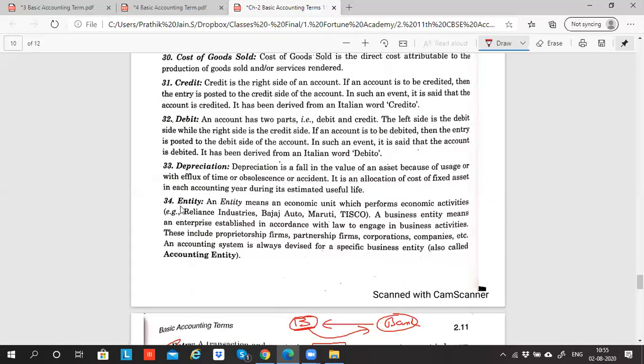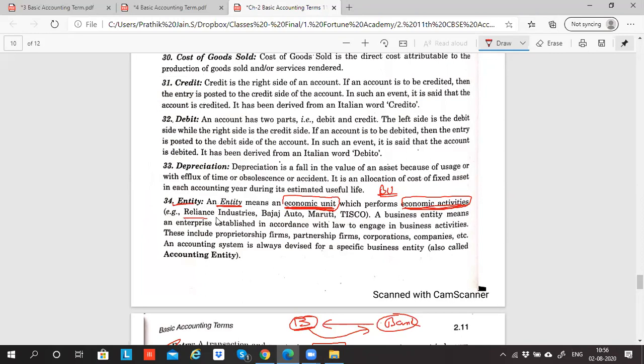What is the meaning of entity? An entity means an economic unit which performs economic activities. So this is nothing but a business unit. Fortune Academy is an entity. It is an economic unit. What is economic? Anything which involves money, transactions in terms of money, relating to money, profitability. So an entity is a money-making unit which performs money-related activities: purchase, sale, expenses.